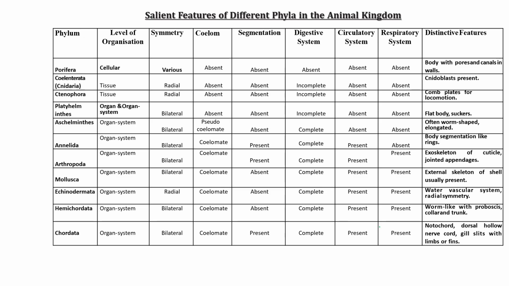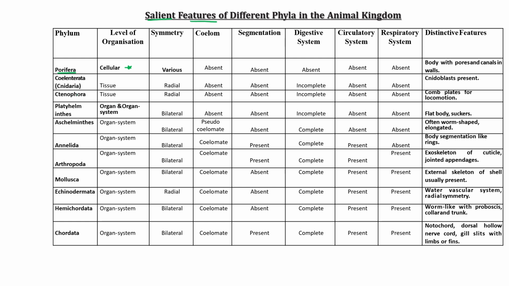Okay, so this is the final slide of today's lecture. Let's compare the salient features of different phyla belonging to the animal kingdom. First phylum is Porifera. In Porifera, this is the only phylum having cellular level of organization.